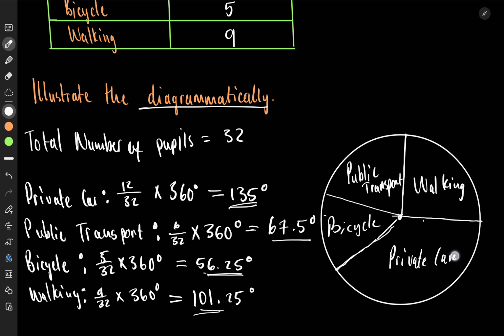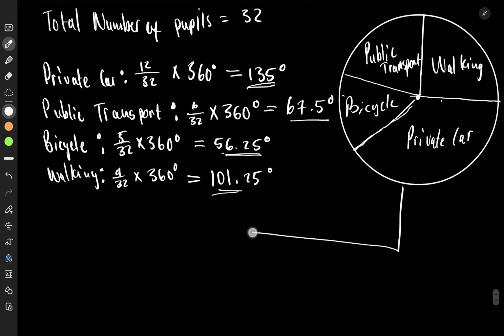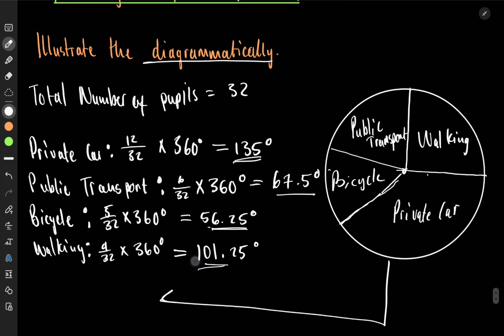Okay, I said private care. Come on, it's private car. Then now I can make a, so this is one way. You put it down here. Sorry for putting it up there. You put it down here. This is for your pie chart.